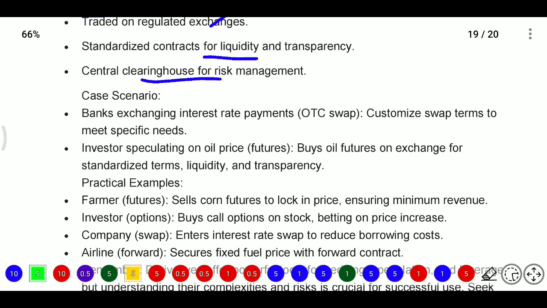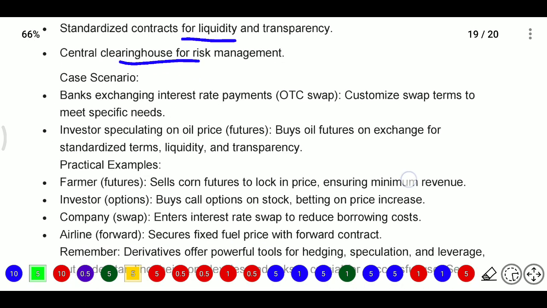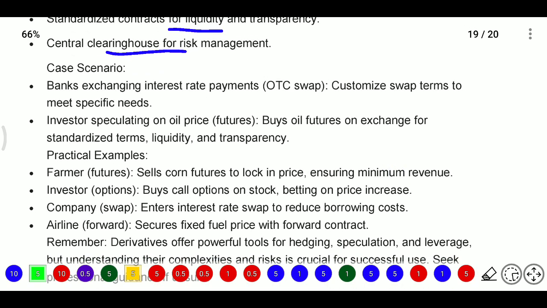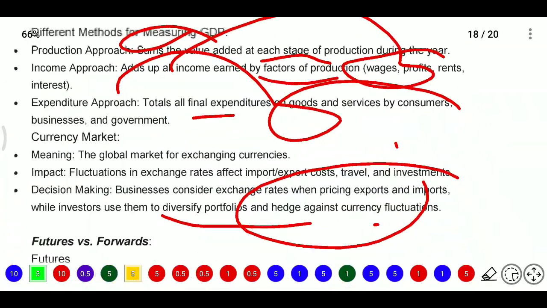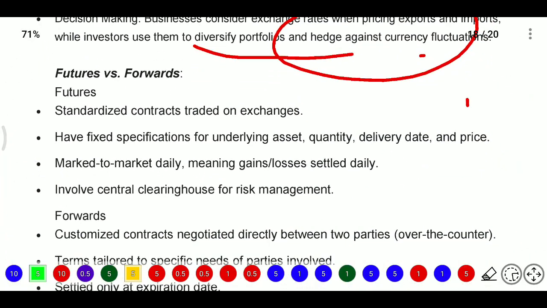Bank exchanges interest rate means it is an OTC swap, that is, customized swap terms to meet specific needs. Investors speculating on oil prices, this is a future, that is, buying oil futures. So we will see first forwards and futures, and I will explain later also, but we will see just the differences, futures versus forwards.